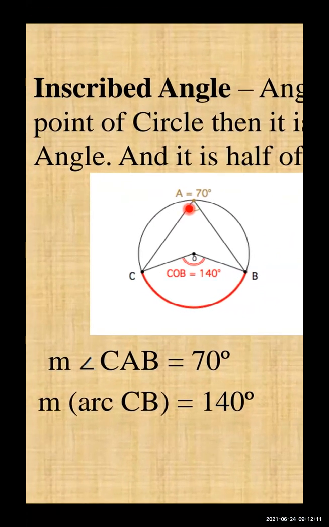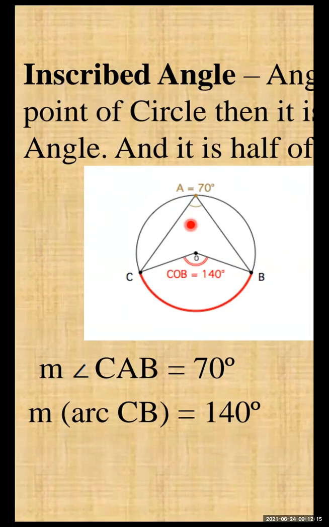As you can see below, let me take the spotlight. The measure of angle CAB is equal to 70 degrees. Where is CAB? That angle A is how much? That is 70 degrees.